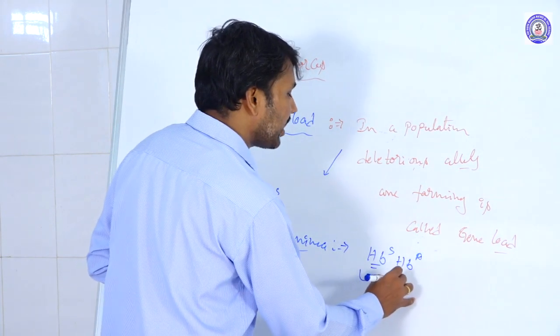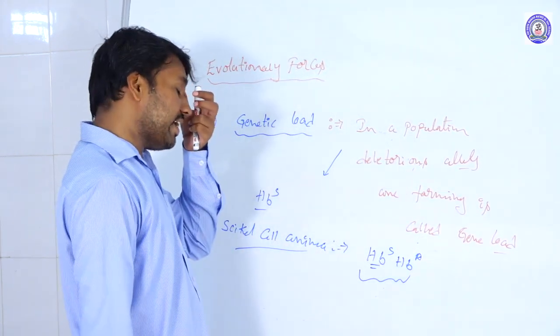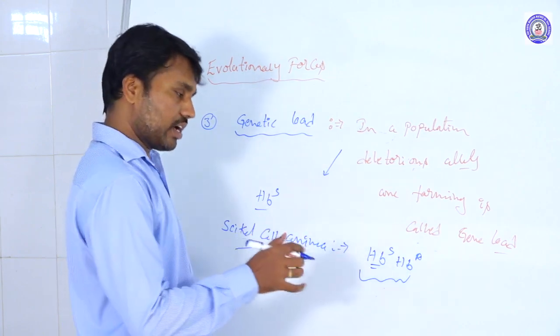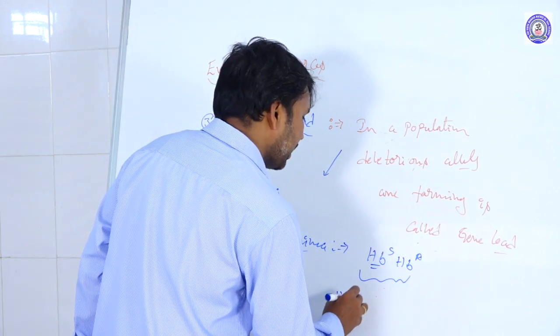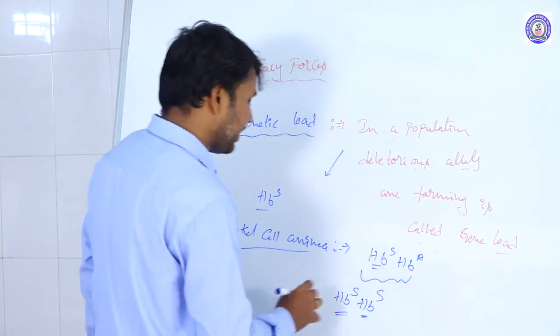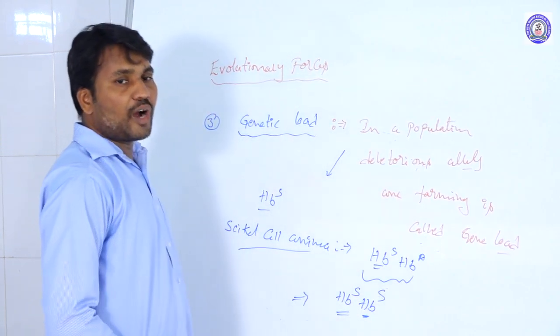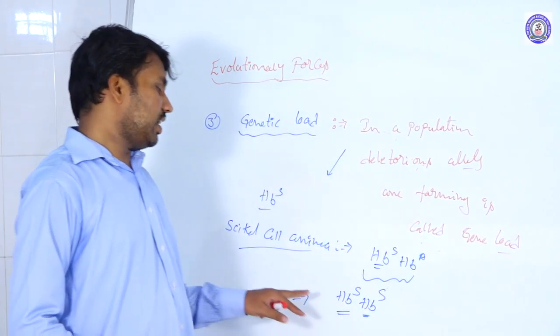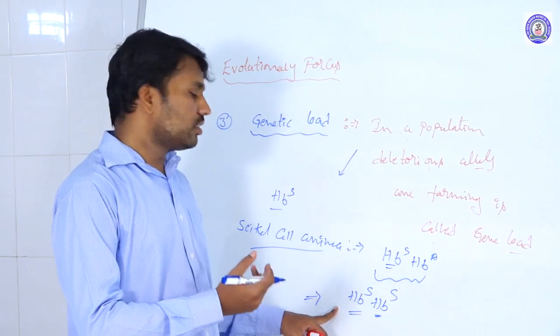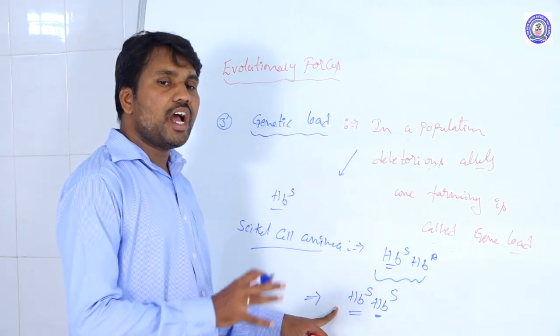But those who are homozygous for the sickle cell alleles do not reach puberty or the reproductive age. They die before reaching the reproductive age.